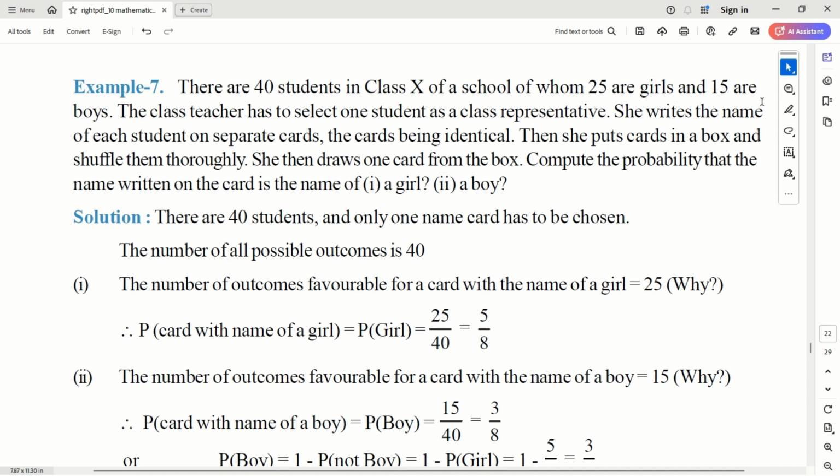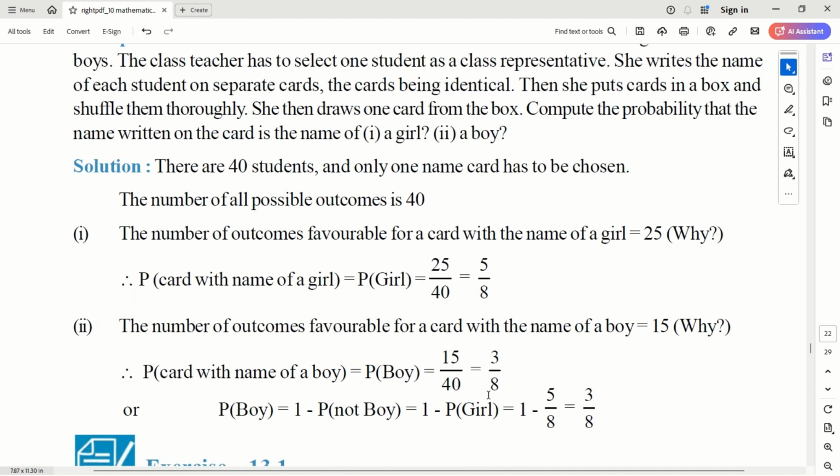Okay. So out of 40, if you pick one person, what is the probability that she's a girl? Total possible outcomes are 40. Favorable outcomes for girl are 25 because there are 25 girls. So the probability of a girl getting selected, P of girl, is 25 by 40, which is 5 by 8. And for boys, the number of favorable outcomes is 15 because there are 15 boys. So 15 by 40, which is 3 by 8.